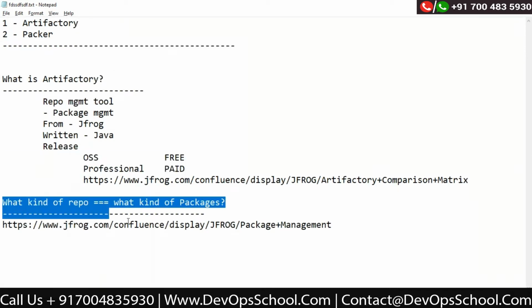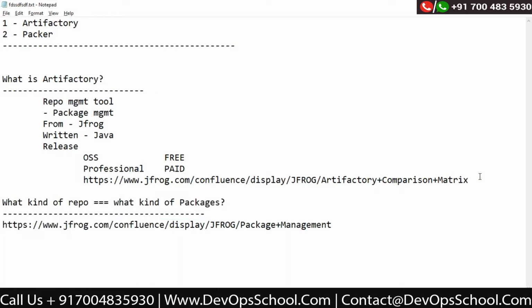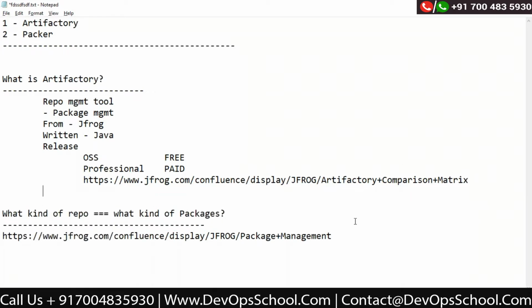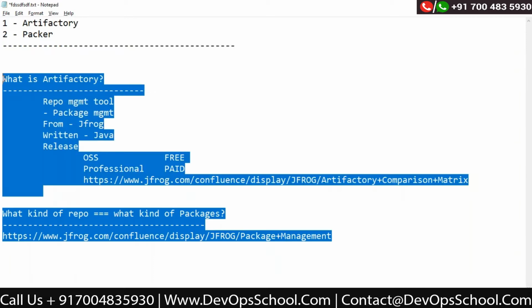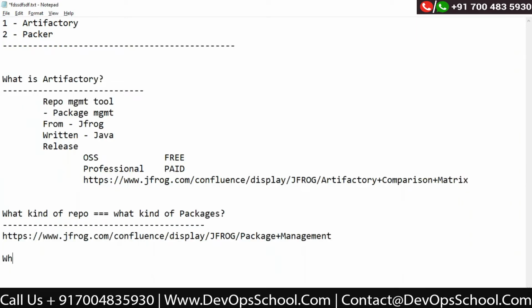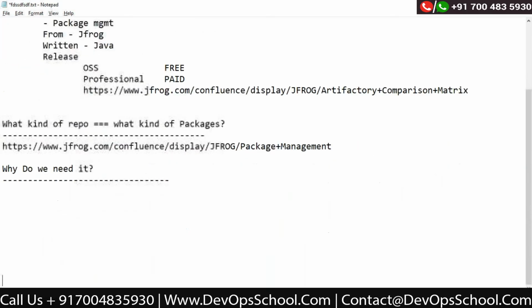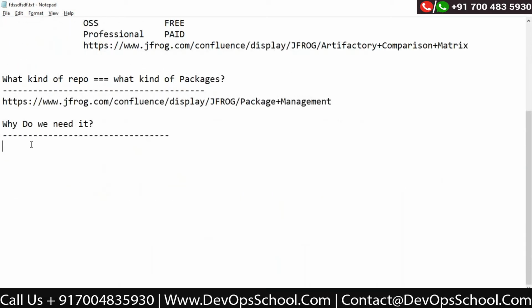Now the next thing, guys, okay, fine, this is all about Artifactory. The next question is, why do we need it? That's a question we should understand: why do we need this tool? Let's say you do not have this tool, then you would store packages in FTP or a share drive.